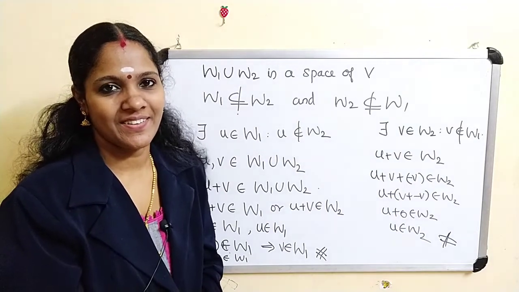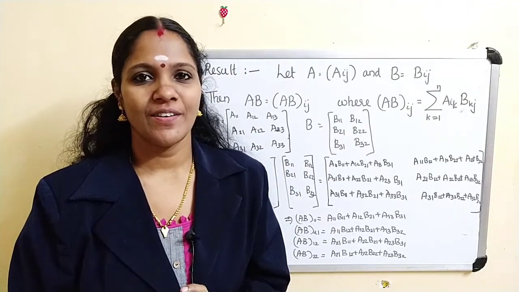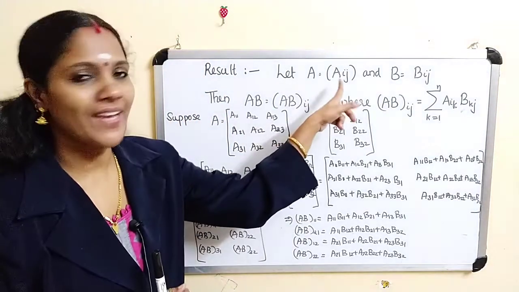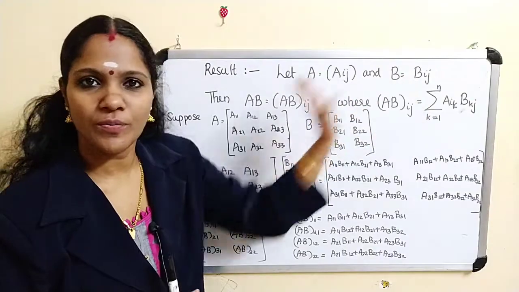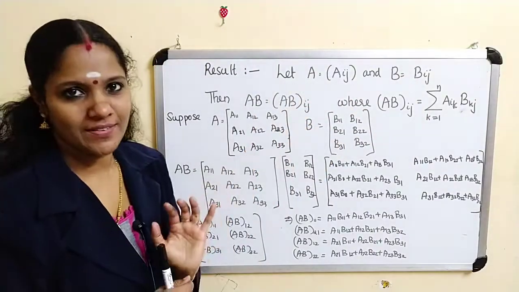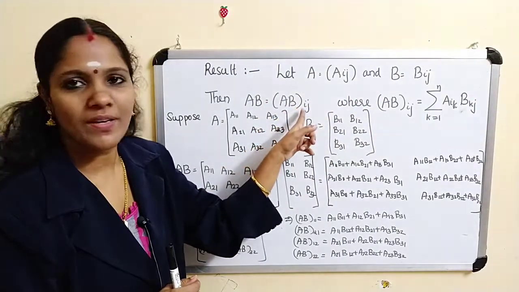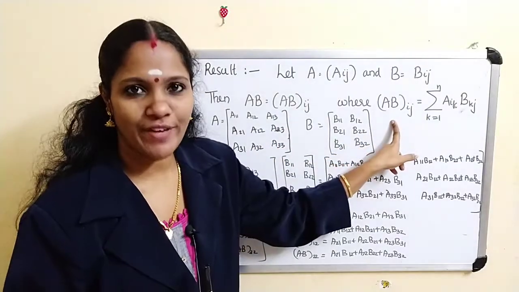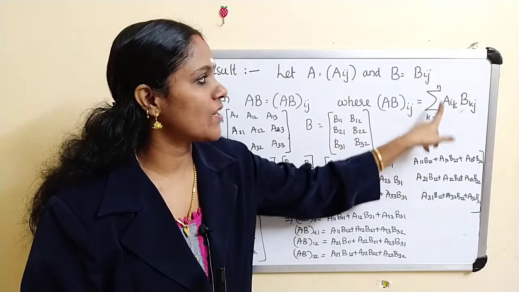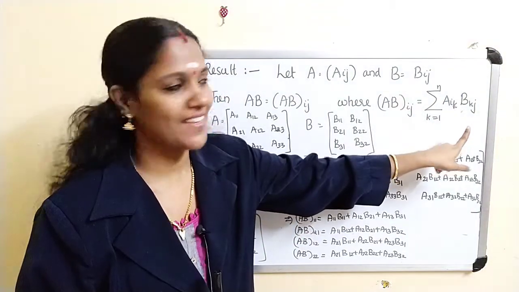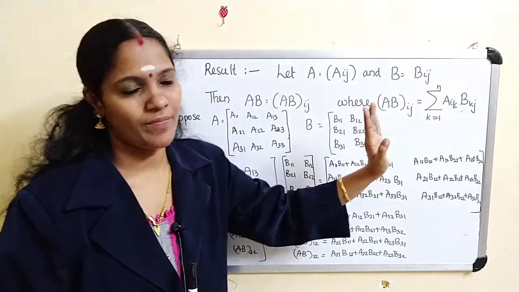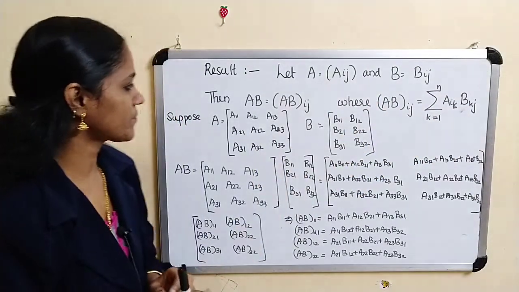We have to prove one lemma. For this, we need one result, and the result is: let A equal to Aij and B equal to Bij be two matrices. Then the product matrix AB you can denote as ABij. Then the ijth entry of AB is sigma k equal to 1 to n of Aik Bkj. This is our result.